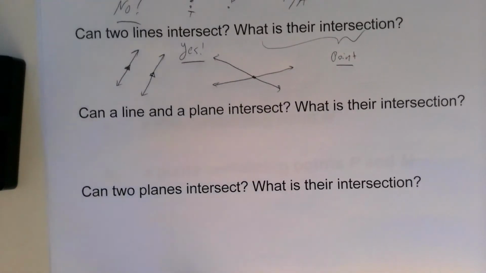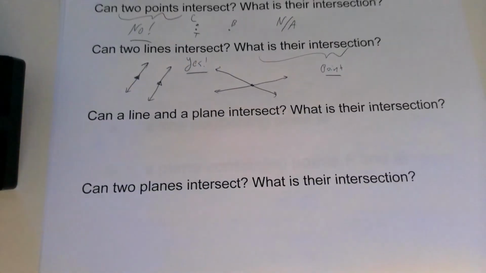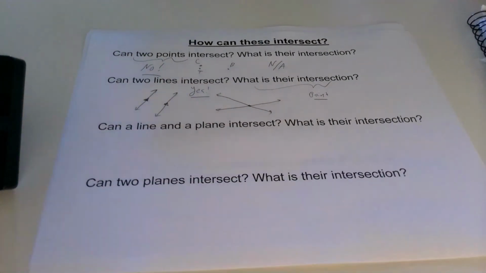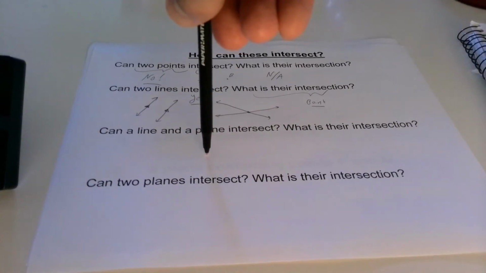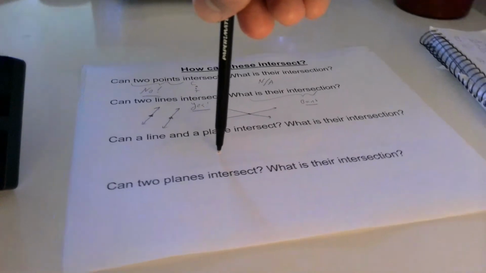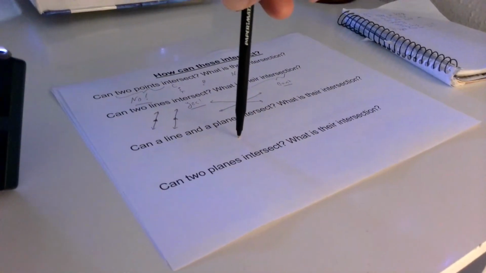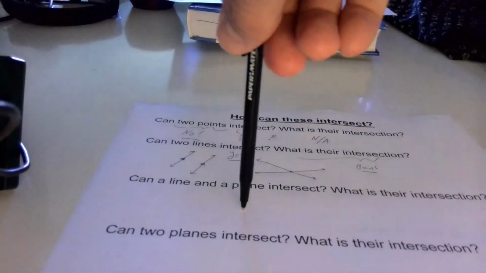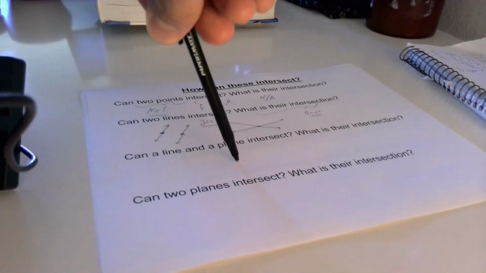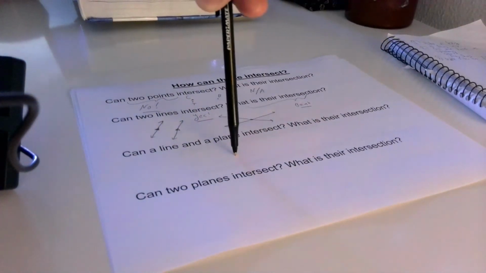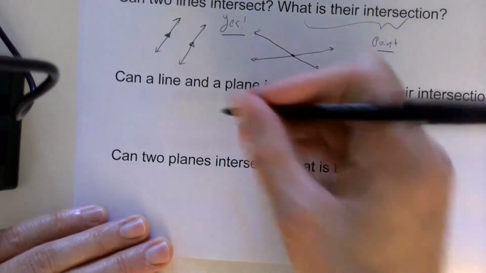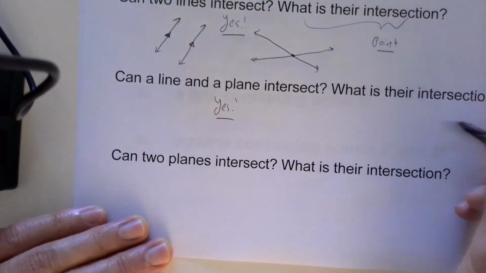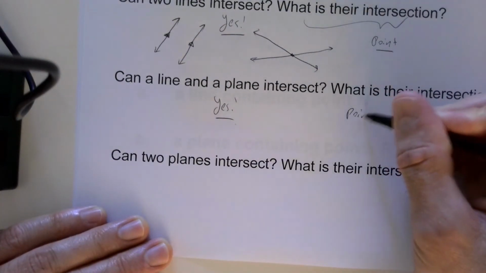How about a line and a plane? So here's one way to look at this. I'm going to look at this plane, which is my flat sheet of paper, and my pen is going to be like a line. Now imagine, if you will, that the pen could just go right through that page. So this pen looks like it can intersect that plane, or that sheet of paper, but no matter which way it's angled, I'm still going to be intersecting it at only one single point. So can a line and a plane intersect? Well, yeah. What is their intersection? It will be a point.